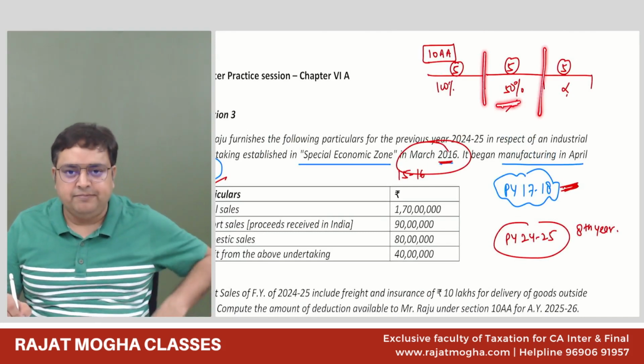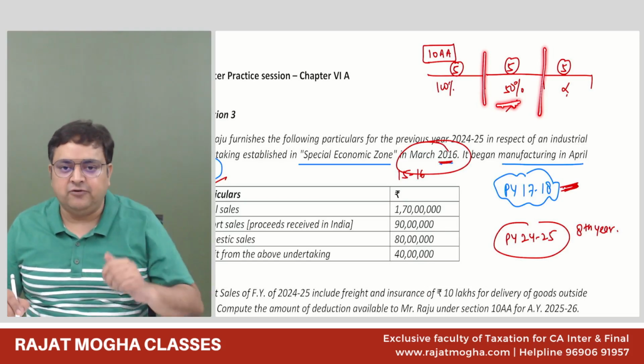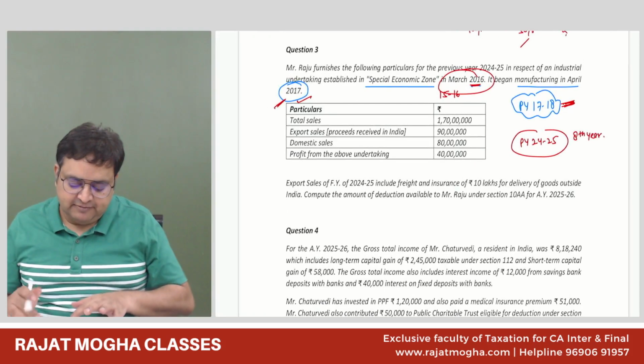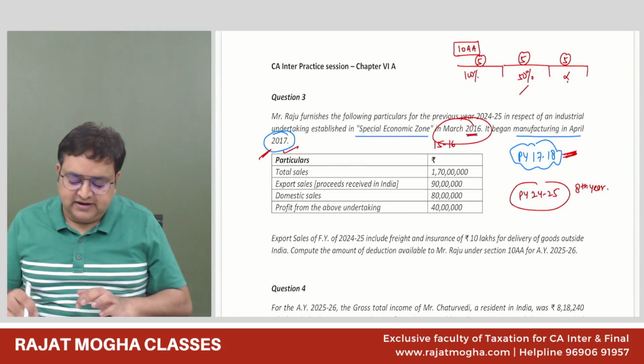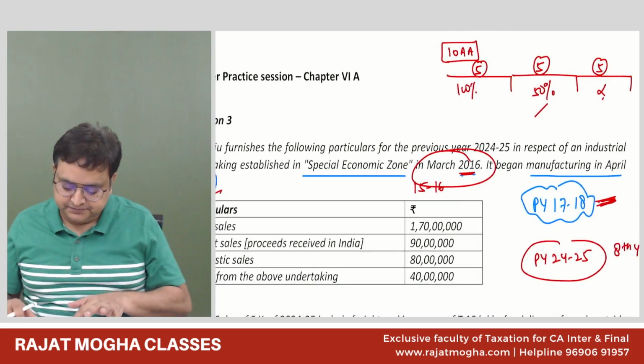So whatever is the profit related to export, we will get 50% out of that deduction. So this type of question is very important. And guys, 10AA is only under optional regime. It is not in default regime. It is not in default.